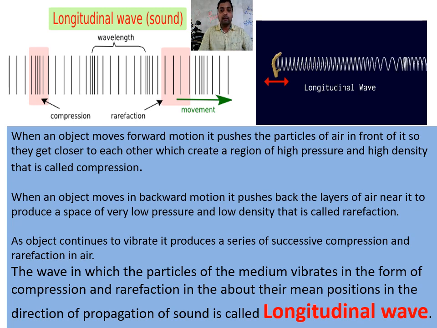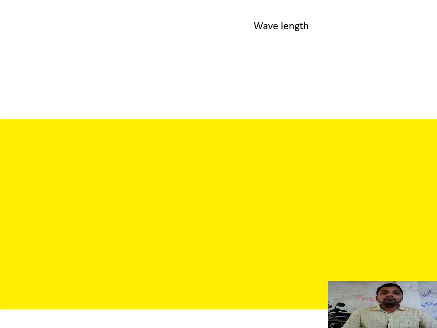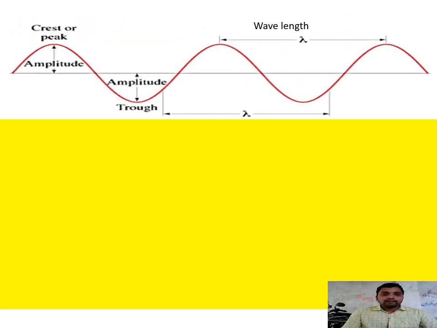This one mainly we get in air. Another type of wave is the transverse wave. Here you can see the particles of the medium sometimes going up and sometimes coming down. Here you can see the upward movement, and here the downward movement. So this movement, where the particles of the medium make 90 degrees with the direction of propagation of sound, perpendicular, is what we call the transverse wave.